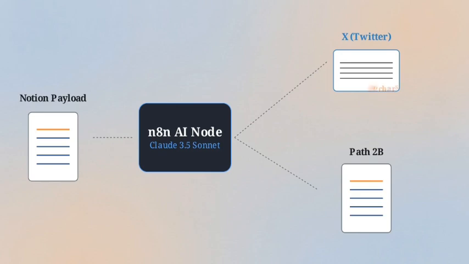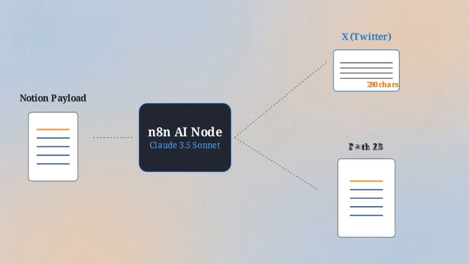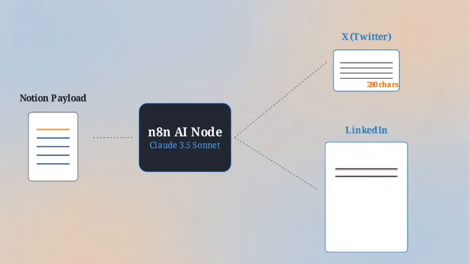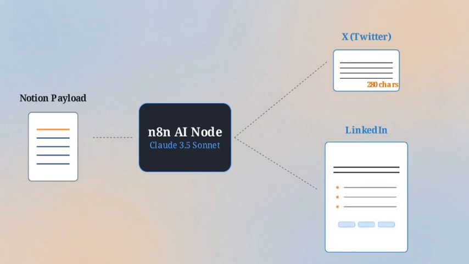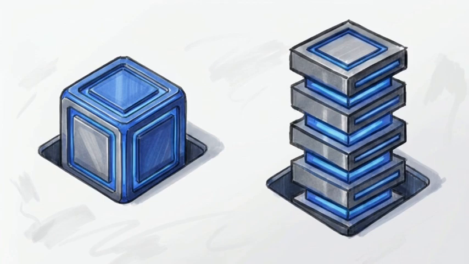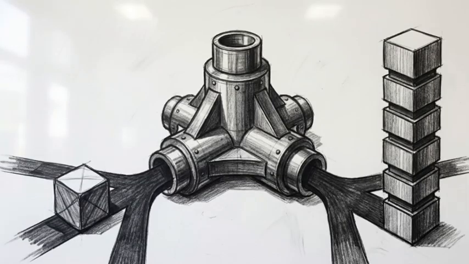Path 2A instructs the model to restrict the payload, generating a highly optimized 280-character post designed for X. Simultaneously, Path 2B commands the model to expand that exact same core idea into a structured, longer-form professional post with strategic line breaks for LinkedIn. Confining the AI to this specific transformational role allows the architecture to dynamically handle varying space complexity across platforms, avoiding brittle, hard-coded formatting rules. Once finalized, both platform-specific text variants are pushed via an HTTP request directly into the Make.com